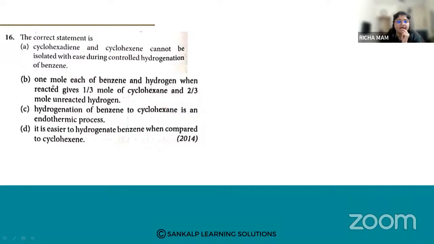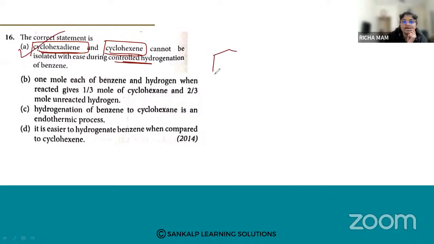Now when we see the hydrogenation process, cyclohexadiene and cyclohexene cannot be isolated when we are doing a controlled hydrogenation. When you see a hydrogenation, only one compound can be separated. So these two compounds cannot be separated with a controlled hydrogenation. So this is the correct statement.